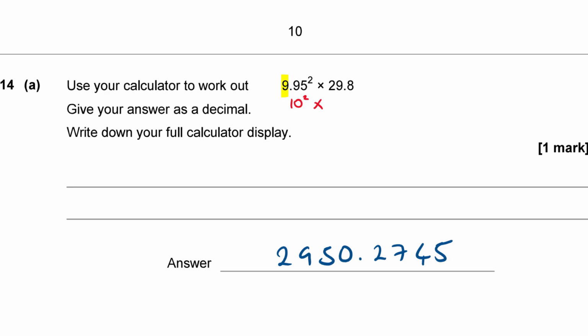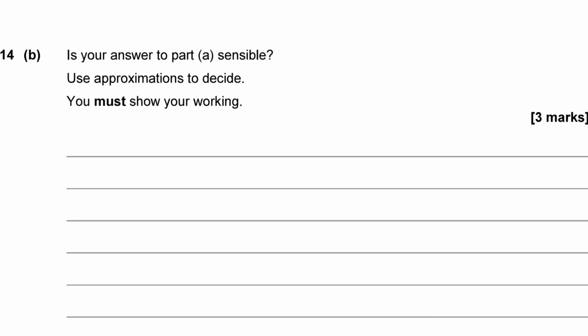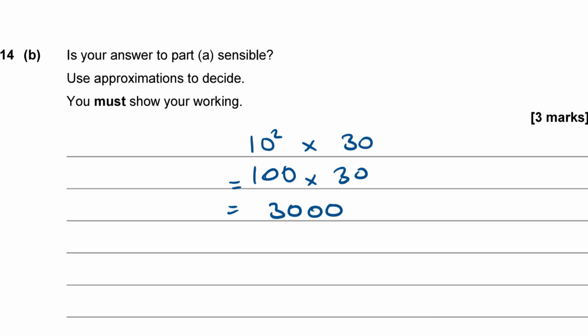29.8. So the first significant figure of this number is the 2, which is in the tens column. So let's round 29.8 off to the nearest 10, which is 29.8 is nearest to 30, isn't it? It's nearer 30 than 20. So it's going to be 10 squared times 30. Okay, so let's work out down here 10 squared times 30. Well, that's just 100 times 30, which is 30 with 2 extra zeros, 3,000.